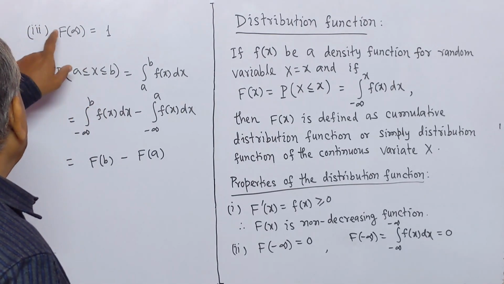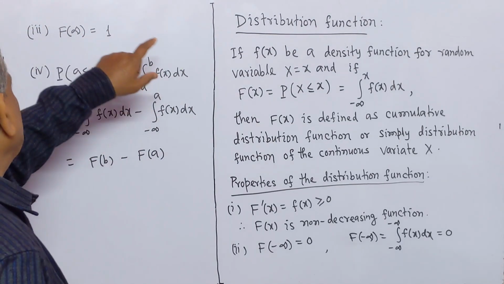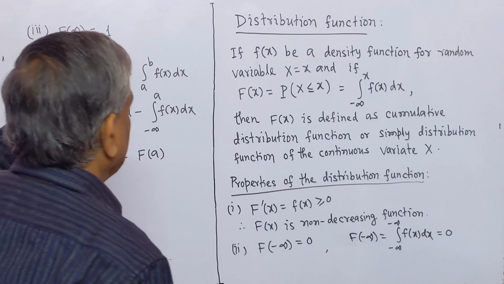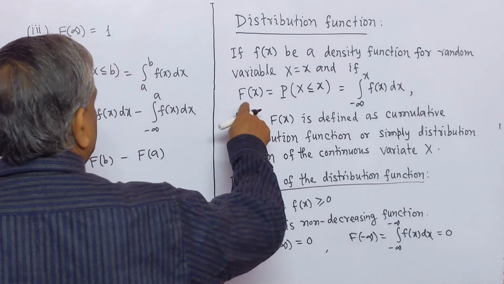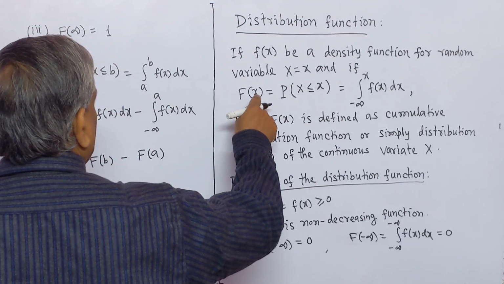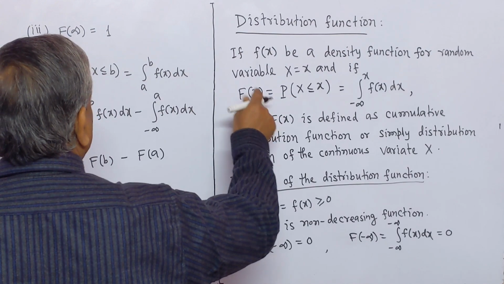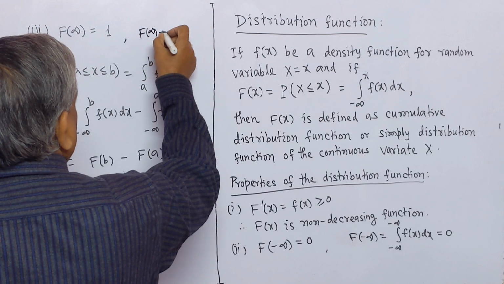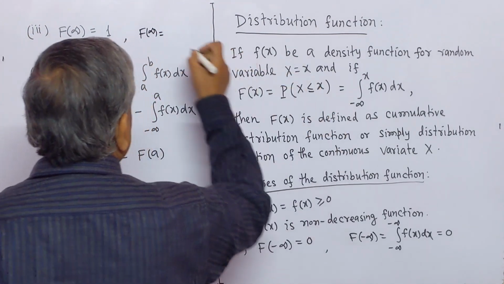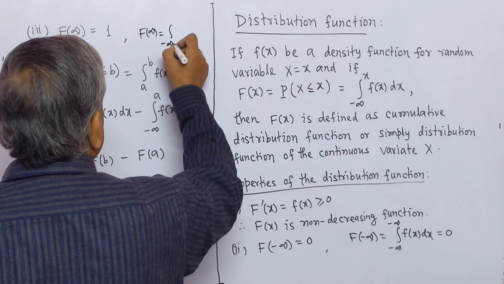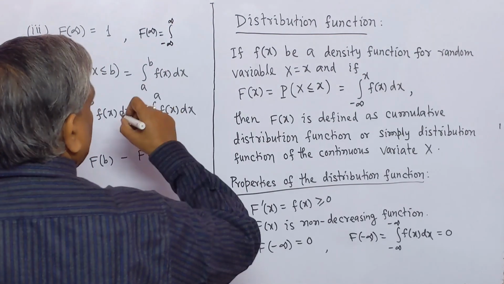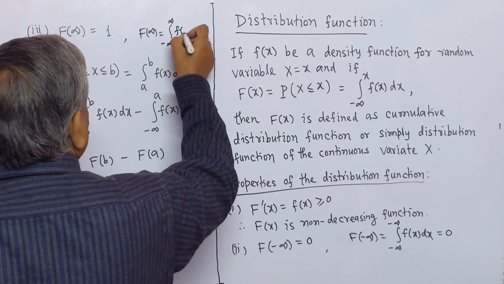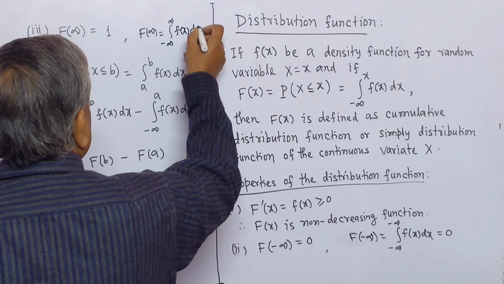Number 3, F of infinity equal to 1. Here if in place of x we write infinity, F of infinity equal to integration limit minus infinity to infinity f(x) dx.